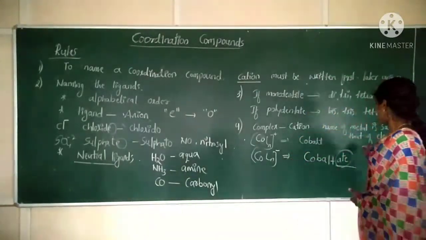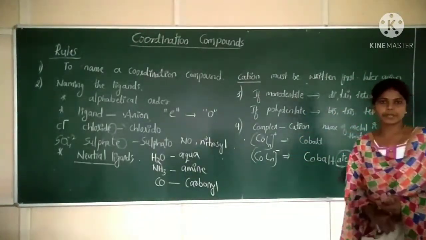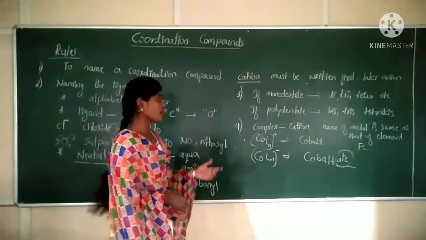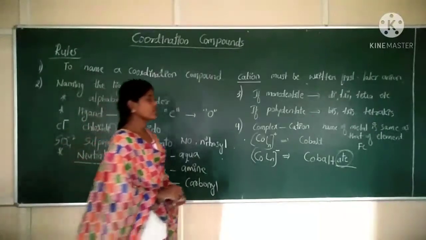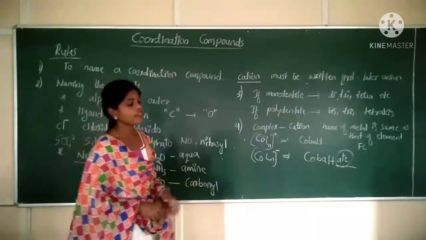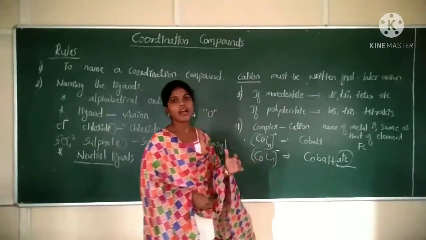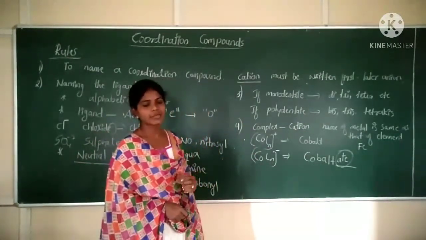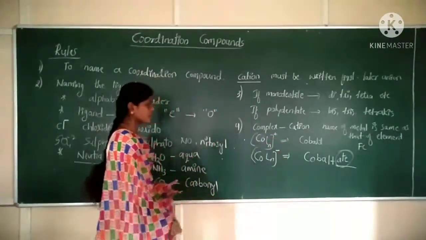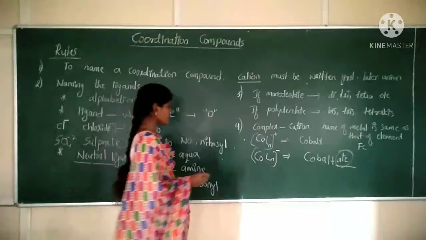Clear? If you have iron, it is ferrate. If iron is the central metal atom in a negative complex, it should be named ferrate. If you have silver, argentate. If you have gold, aurate. If you have lead, it is plumbate. So those are the names for negative complexes. Clear?